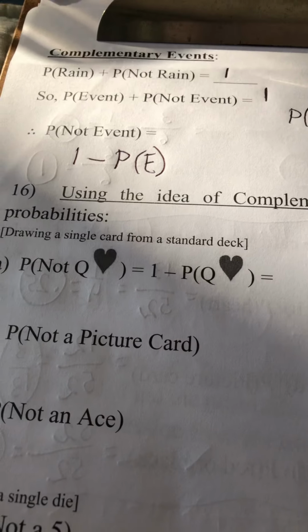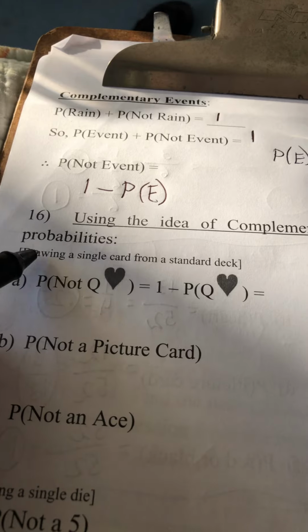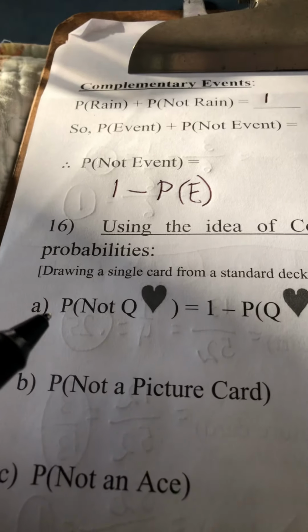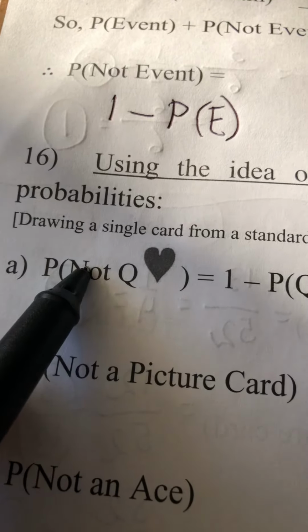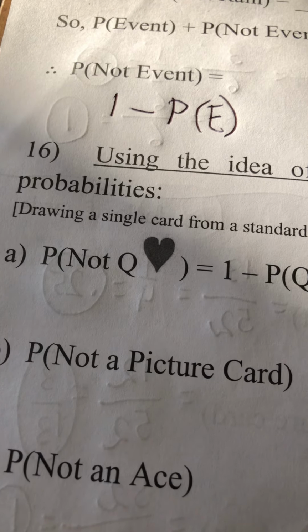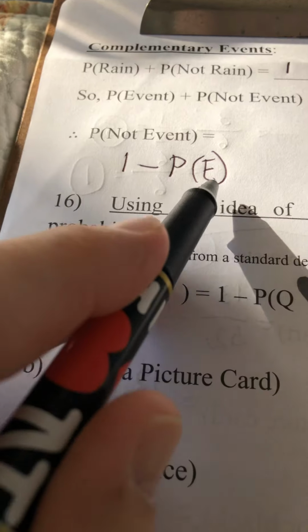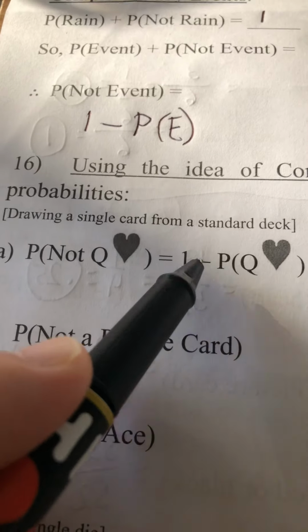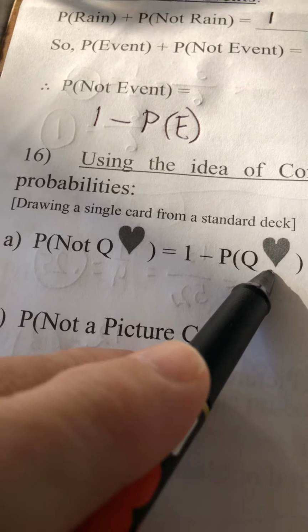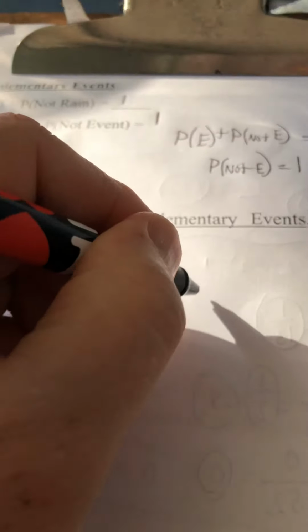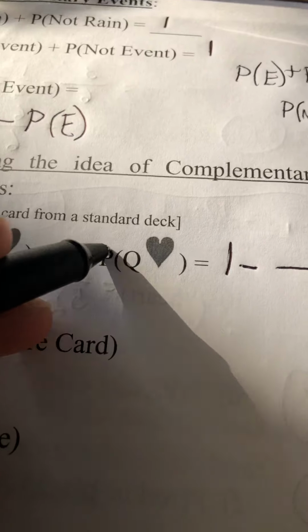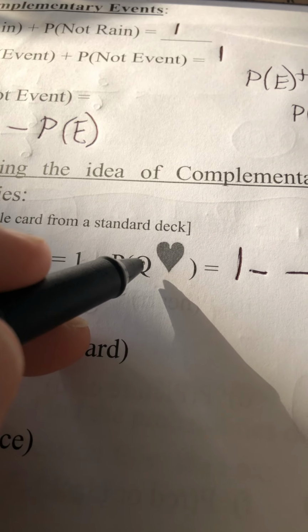I'm drawing a single card from a deck. What is the probability of not pulling the Queen of Hearts? Well, let's follow our formula: it is 1 minus the probability of pulling it. Think about that.